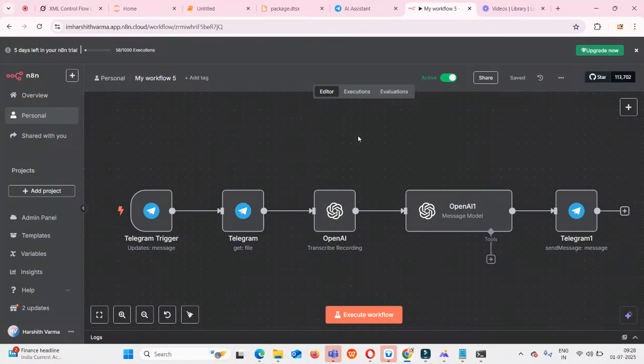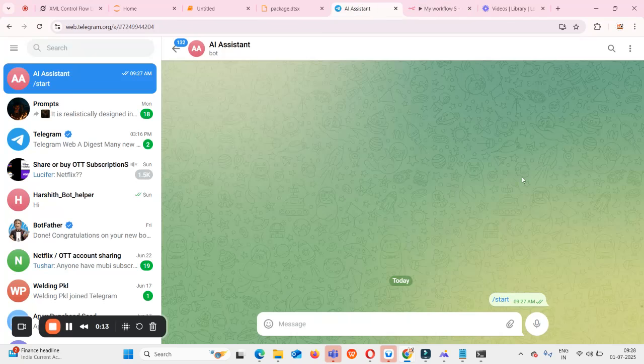Today we have created yet another super n8n automation, using which, through Telegram, we can send some audio messages and get responses back to them using an LLM. So for that, first let me show you the demo.